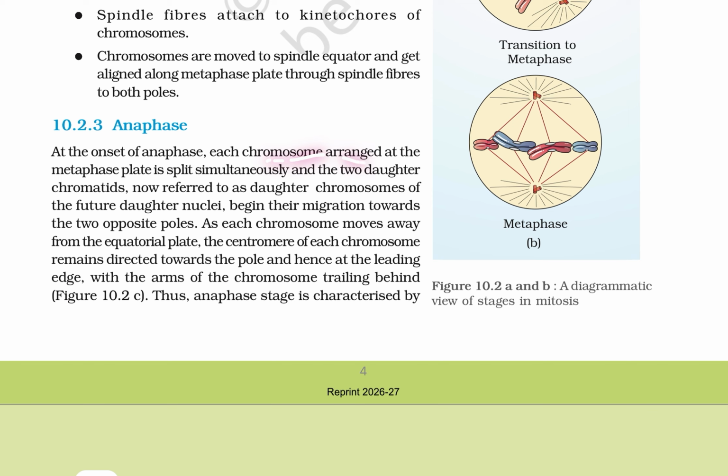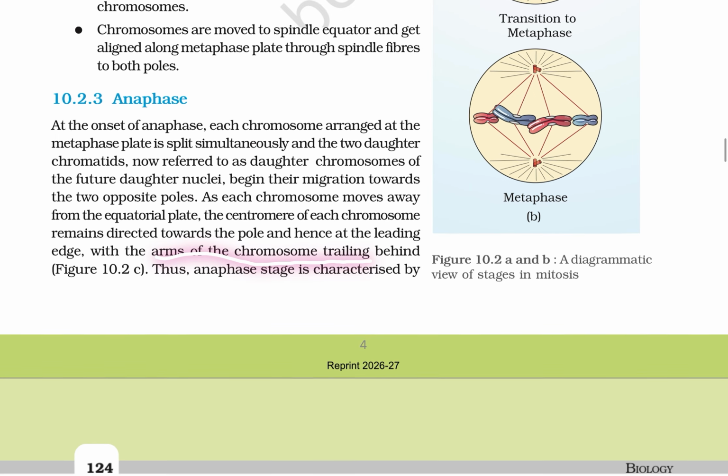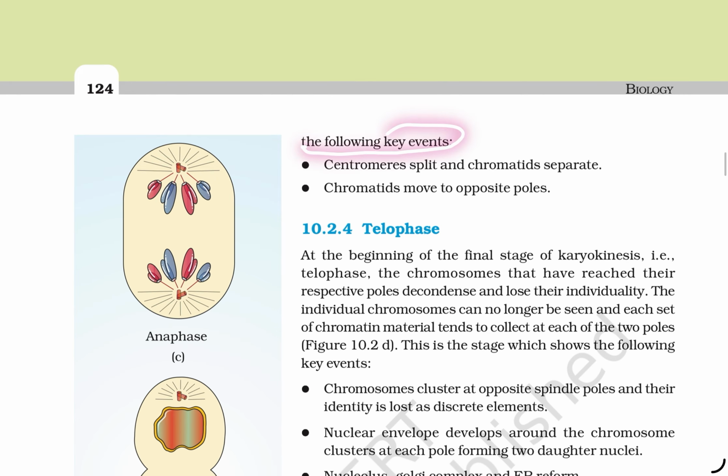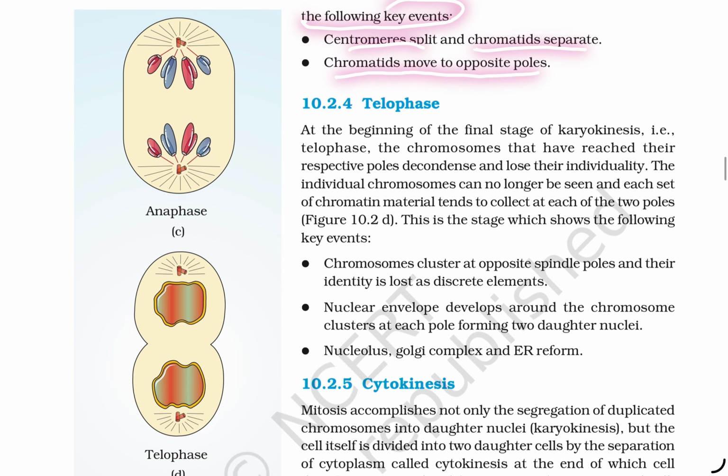Anaphase. At the onset of anaphase, chromosomes arranged at the metaphase plate split simultaneously into daughter chromatids, now referred to as daughter chromosomes of the future daughter nuclei, and begin migrating towards the two opposite poles. As each chromosome moves away from the equatorial plate, the centromere of each chromosome remains directed towards the pole, hence forming the leading edge, with the arms of the chromosome trailing behind. Thus, the anaphase stage is characterized by the following key steps: the centromere splits, chromatids separate, and chromatids move to opposite poles.